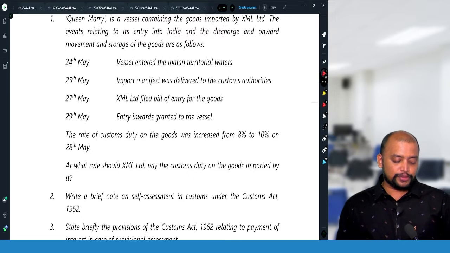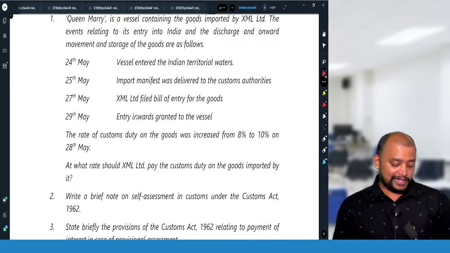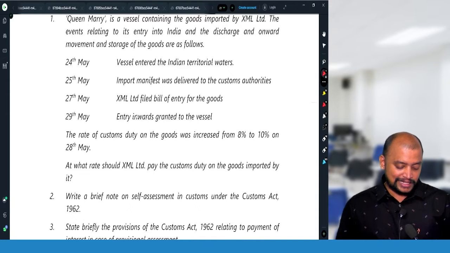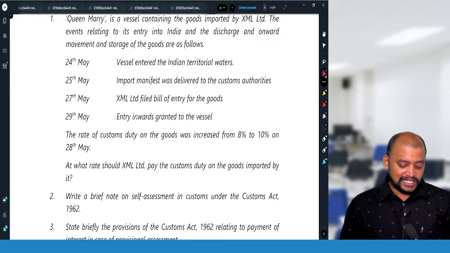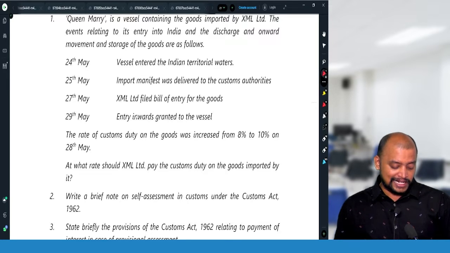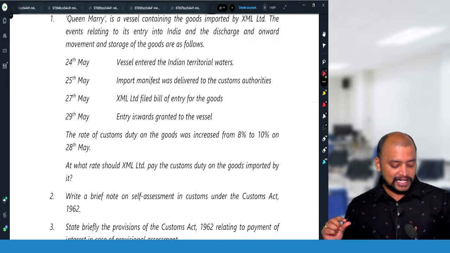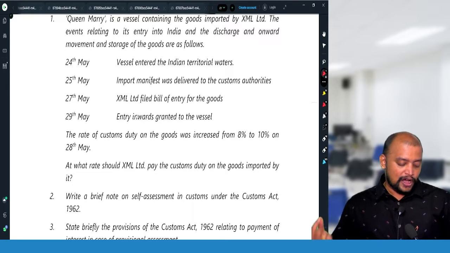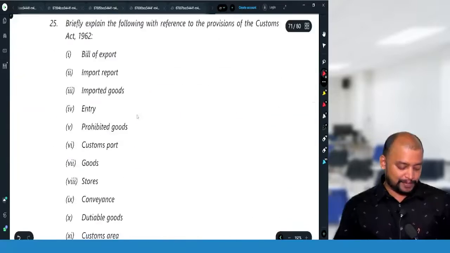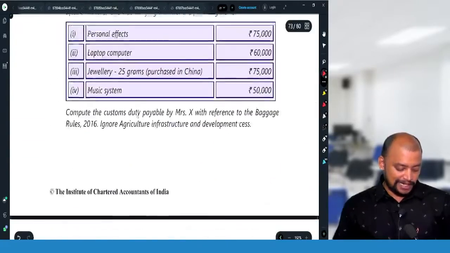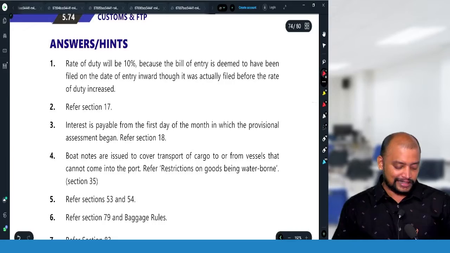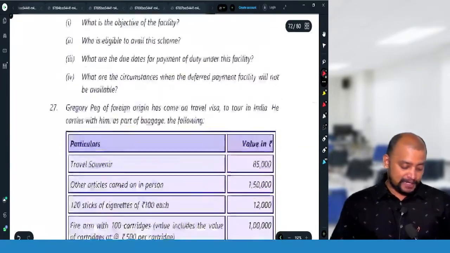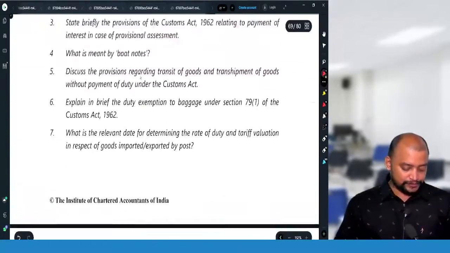In case of import of goods for home consumption, the date of presentation of bill of entry, that is 27th May, or date of entry inwards, that is 29th May, whichever is later. So 29th May should be taken as the relevant date for determination of rate of duty. On 29th May, the rate is 10%, so therefore we need to take 10% in this case. The applicable rate of customs duty in this case is 10%. Okay. Then next question number 2.